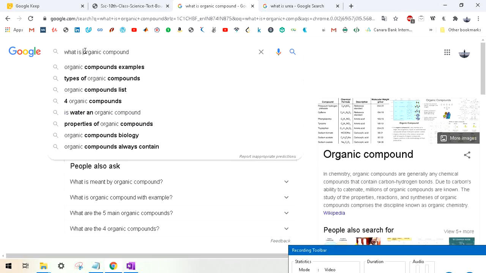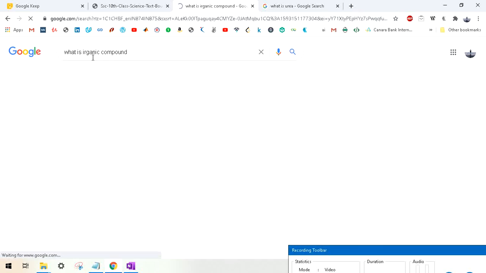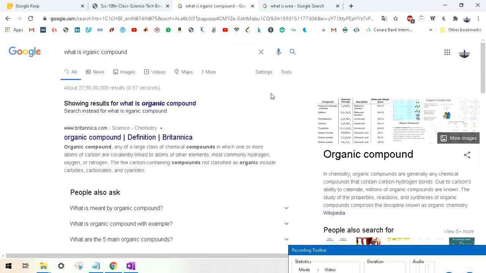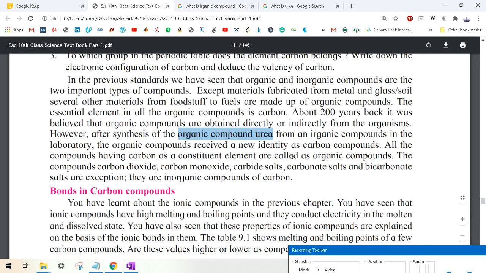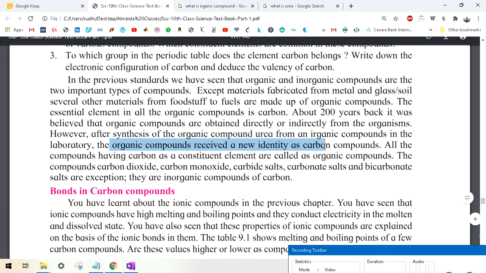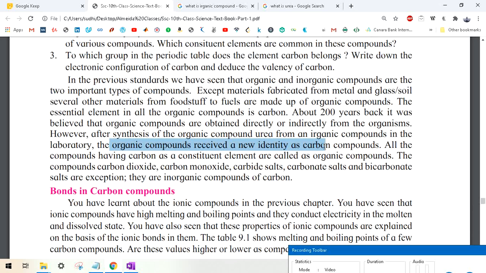And then there was a term named inorganic compound. Let's read that. Okay, so there is nothing about an organic compound here, it means it should be organic, not inorganic. There is a mistake in the textbook. So they tried to synthesize the organic compound urea from another compound in the laboratory, and the new compound that was received had a new identity. It means it was a completely new molecule in this world.